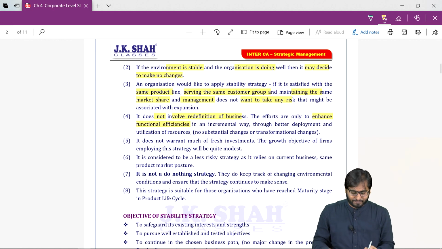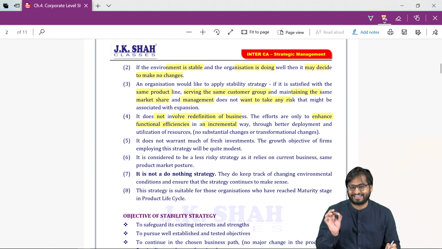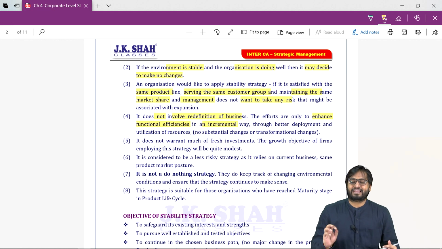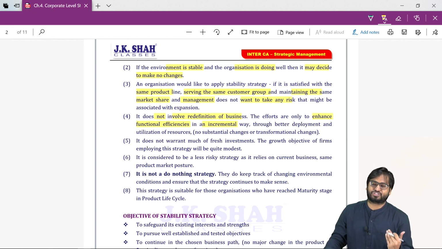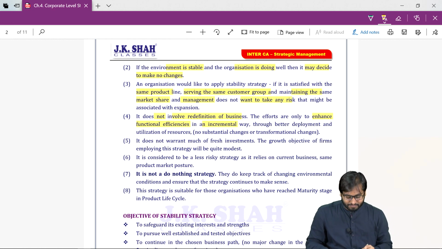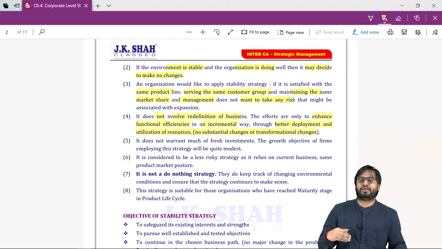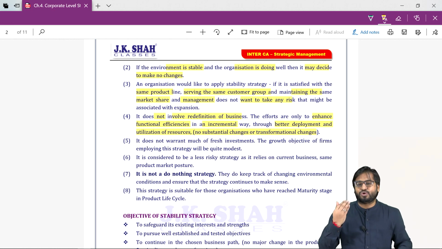In which way? Incremental way. And how are we going to do this? By improving our functional efficiency, utilizing our resources to the optimal. Better deployment and utilization of resources. What do you mean by deployment? Allocation.